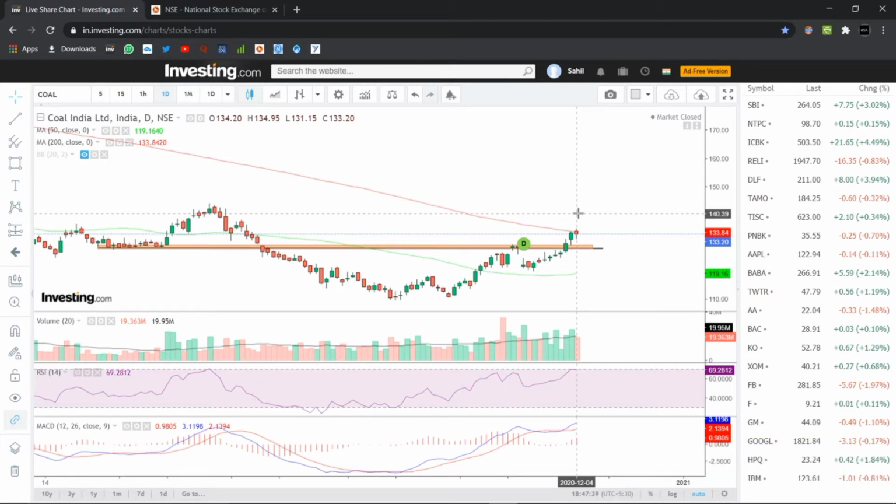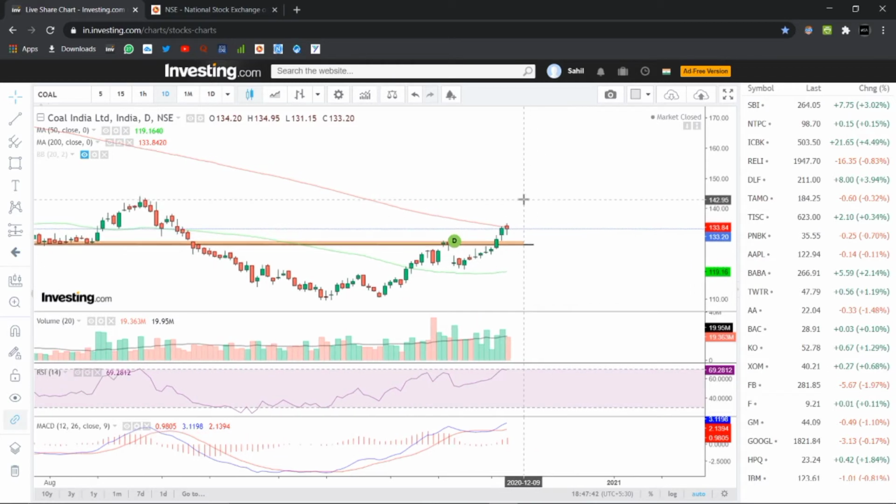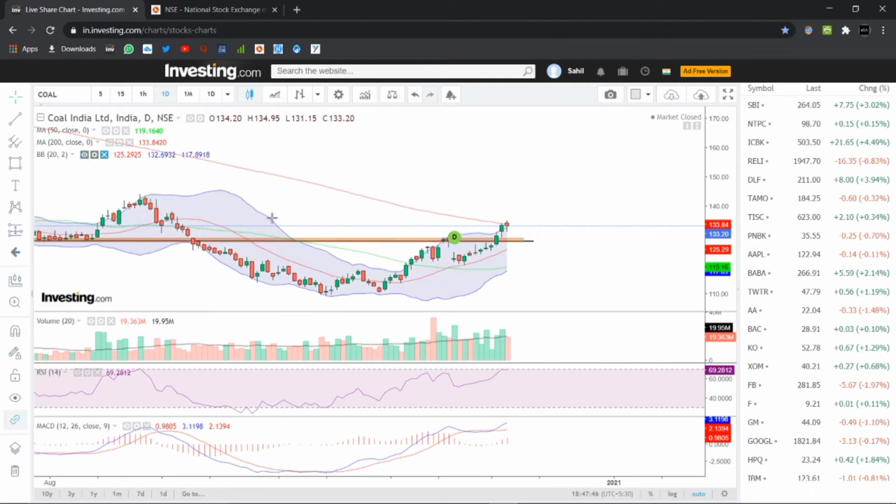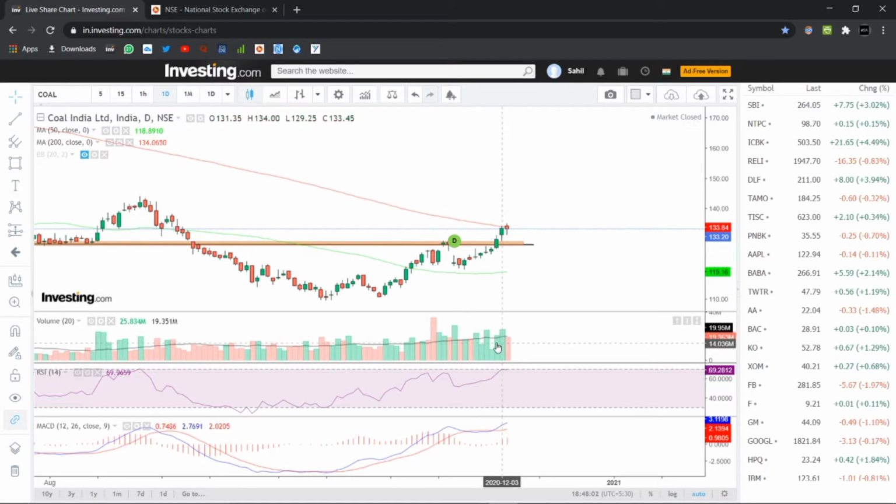But we expect the stock can cross its 200 DMA in the coming trading sessions and can show a good upside in the prices. Also, if you see the Bollinger Band, the stock after taking a support from its middle band of the Bollinger Band has given a breakout of the upper band in the last trading sessions, and we can see a good upside thus in the prices. Also, if you see the volumes are quite good from the last few trading sessions, and if the volume continues to support in the coming trading sessions, we can see a good upside in the prices.